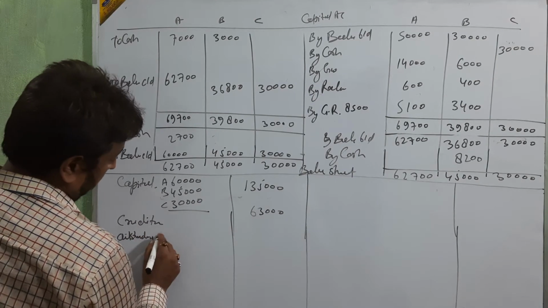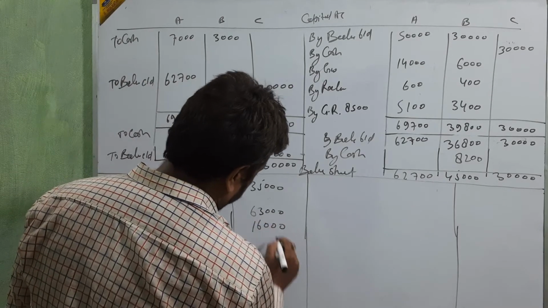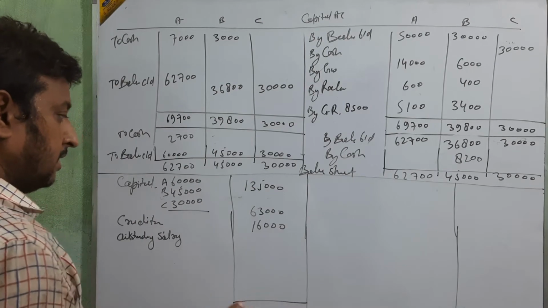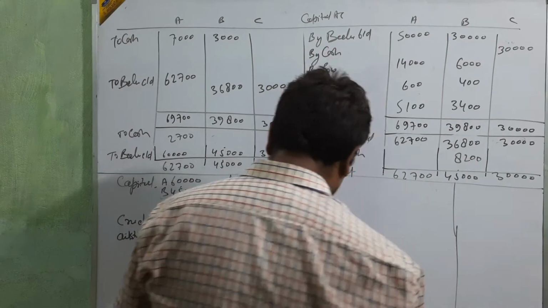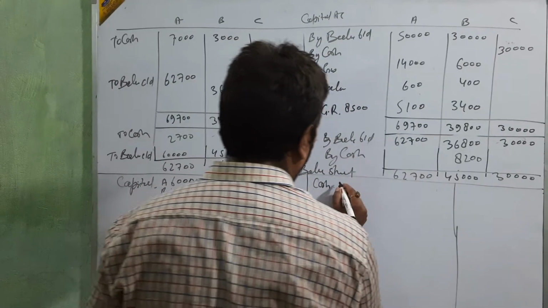Outstanding salary 16,000. Okay, nothing else. Clear? Go for this side. First cash. It's very important. And cash is 5,000. Okay.